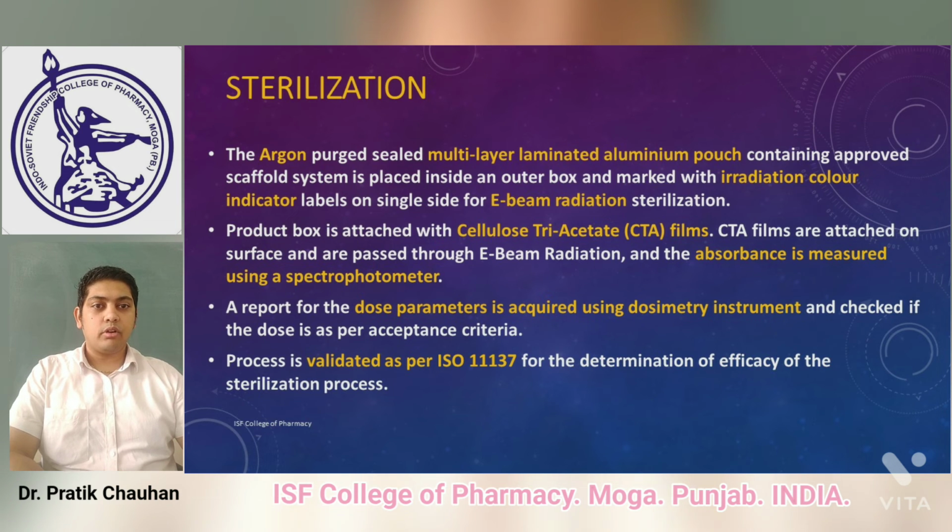The CTA films are attached on the surface and passed through the e-beam radiation, and absorbance is measured using a spectrophotometer. A report for the dose parameter is acquired using a dosimetry instrument to check if the dose is as per the acceptance criteria. This process is validated as per ISO 11137 for the determination of efficacy of the sterilization process.